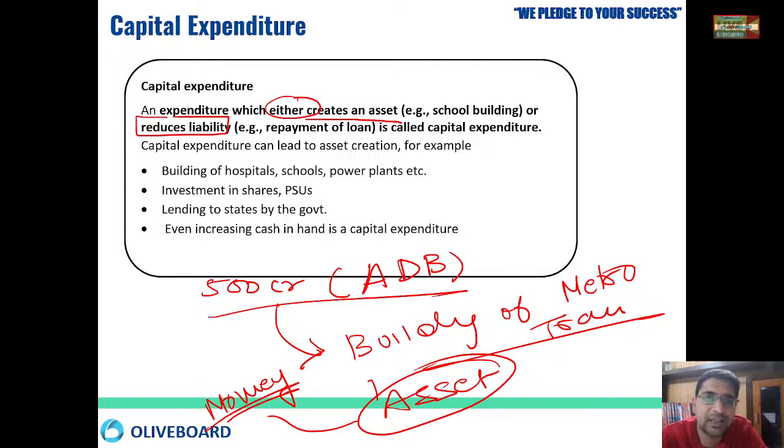You are investing the money you are borrowing, you are creating assets, like you are building hospitals, schools, power plants, right? Then you can invest in the shares of PSUs, you can lend it, capital expenditure you can do, right? All these things are there.